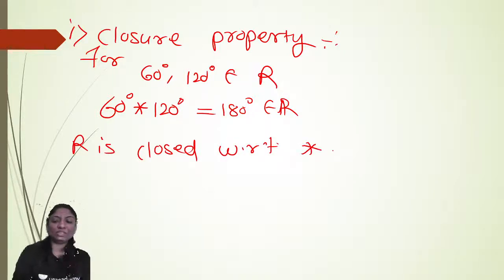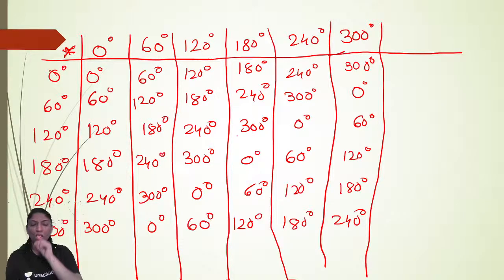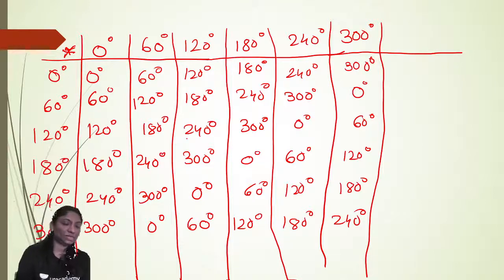If there is at least one element which is not present in the given set R, then this set will not be closed, right? But here every element of the composition table, this is known as composition table, is from the set R only. Therefore, the set R is closed with respect to the defined operation star.